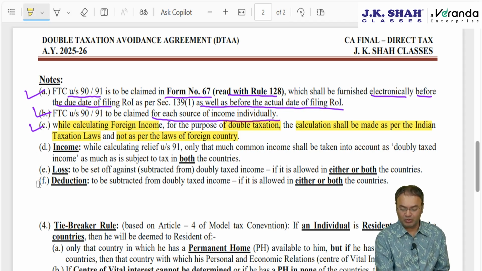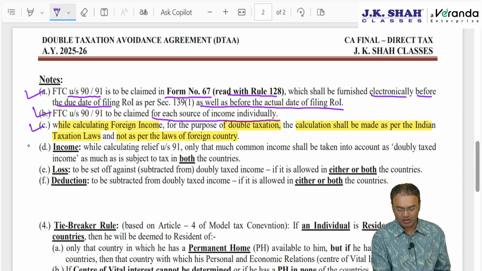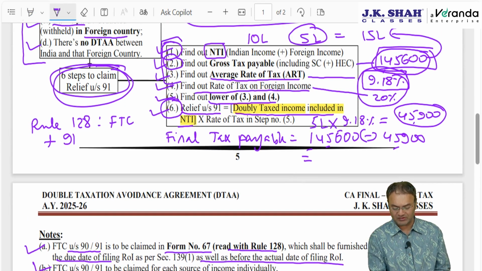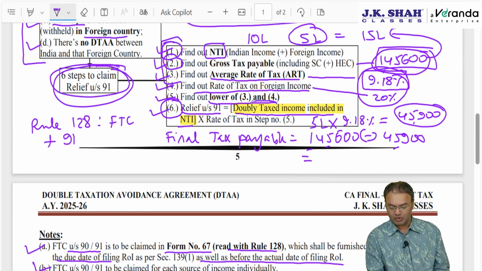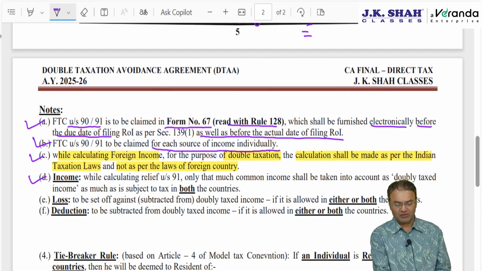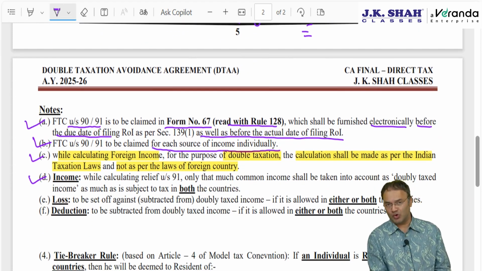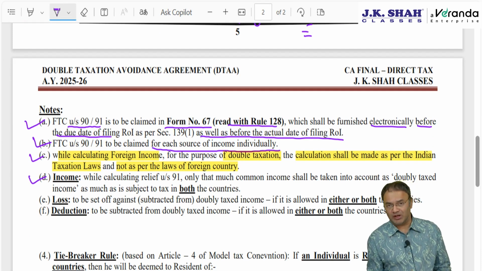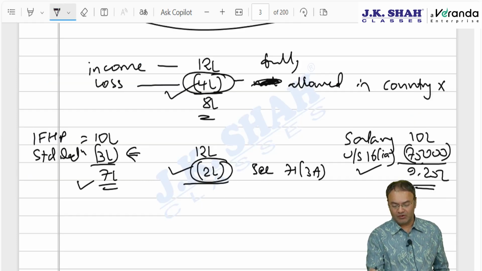Next, when you are computing income, remember only that much income is to be taken into account in this step number 6 formula. Step number 6 very clearly states only that much doubly taxed income, it should be doubly taxed income. When can it be doubly taxed income? The answer, one shortcut formula. If you don't understand the concept, only that much income will be considered as doubly taxed income which is common between two countries.